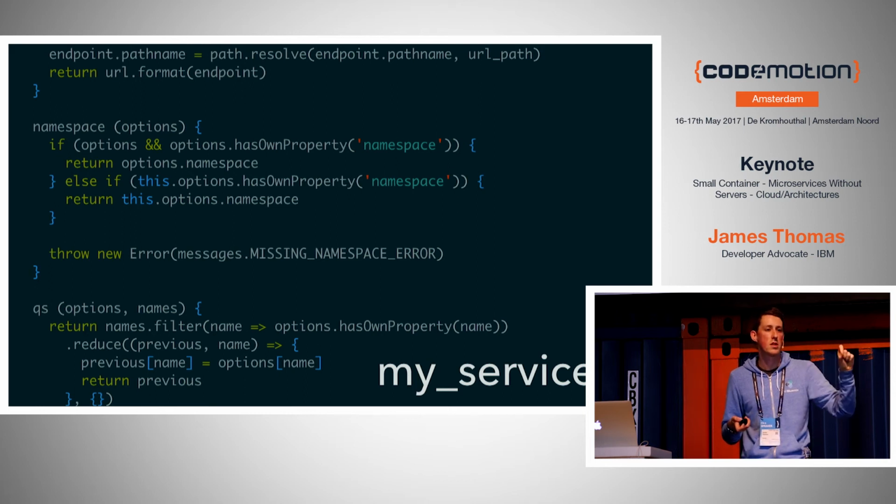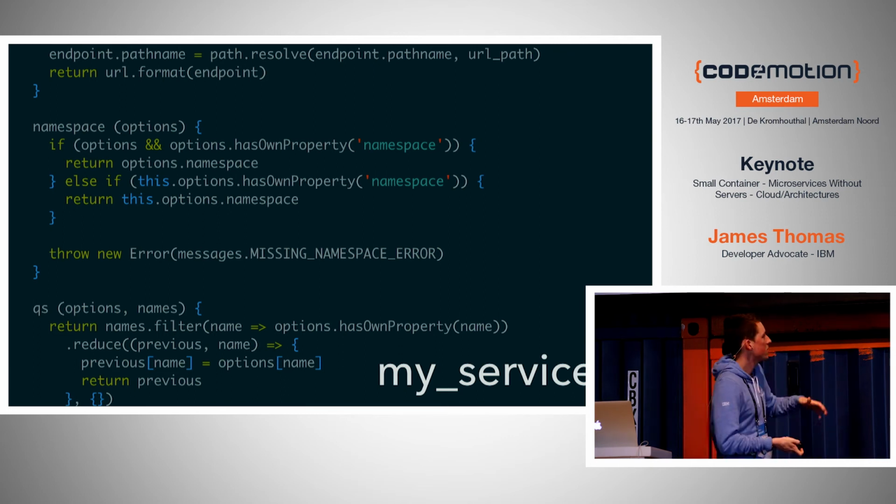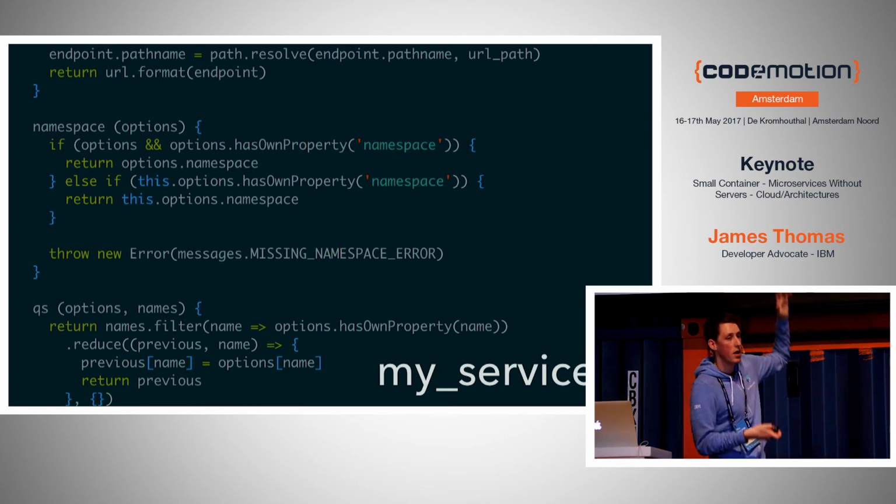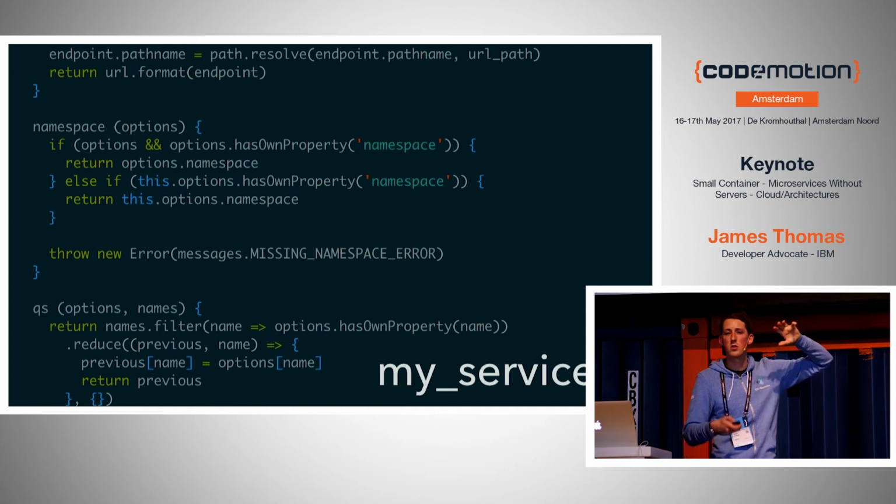So when a request comes in, the environment gets spun up, your code gets spun up, and it's going to call this function to pass the parameters in, and you're going to return an object with the results of your computation. So imagine I have this service called myservice.js. It could be hundreds of lines long. It can use third-party NPM modules. You have loads of functions.